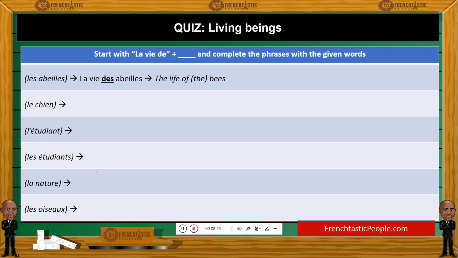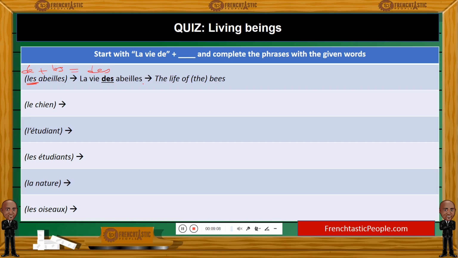So to end our lesson, we have a quiz. So let's talk about the life of, la vie de, the life of, right? La vie de, and complete the phrases with the given words. So, for example, we want to say the life of bees or the life of the bees, because remember we use the contracted article de plus definite article to show a relationship of ownership. So we want to say the bees' life, the life of the bees. So la vie des abeilles. It's les abeilles. So we have de plus les, which becomes, remember, des.